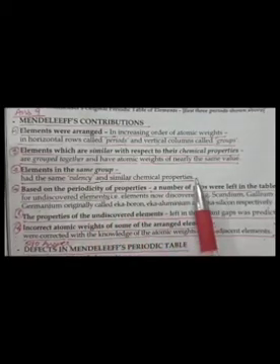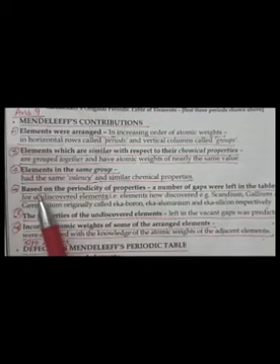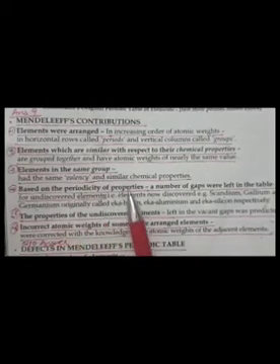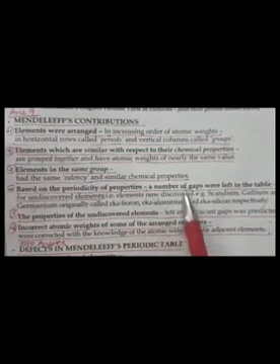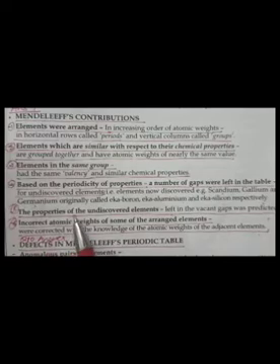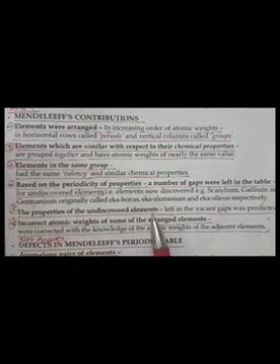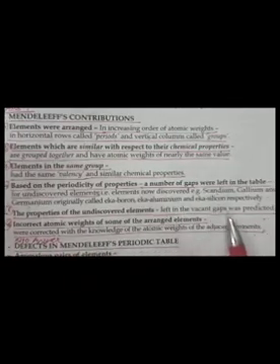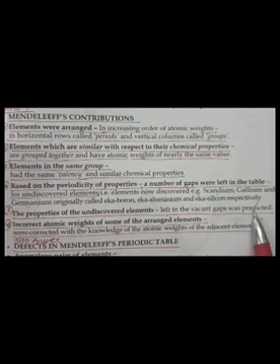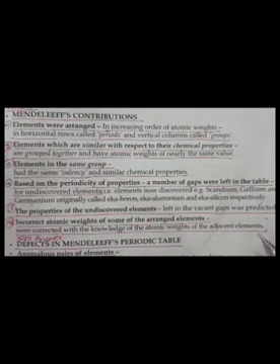chemical properties. And fourth is, based on the periodicity of properties, a number of gaps were left in the table for undiscovered elements, and the properties of the undiscovered elements left in the vacant gaps were predicted. Predicted means forecast, मतलब उनकी पहले ही उसने भविष्यवाणी कर दी थी कि इनकी प्रॉपर्टीज क्या होंगी, which were not discovered, the elements which were not discovered at that time.